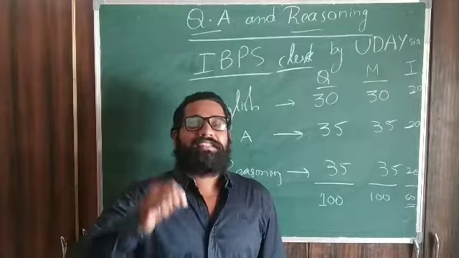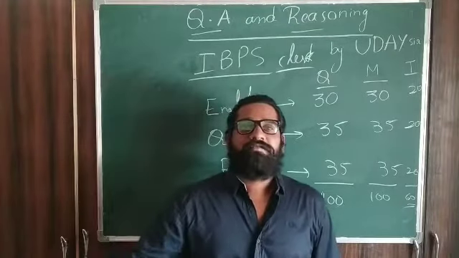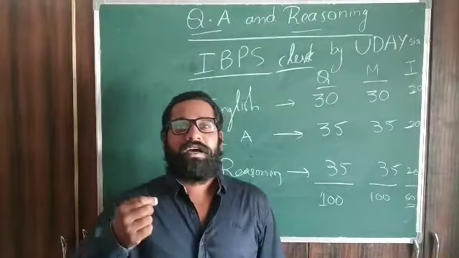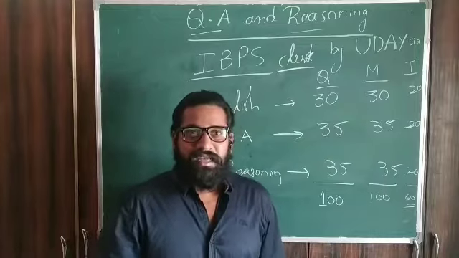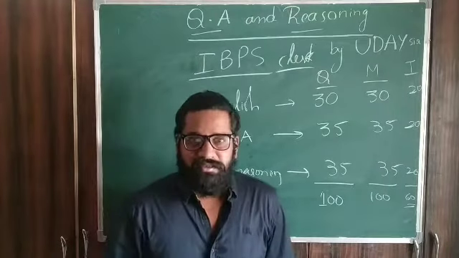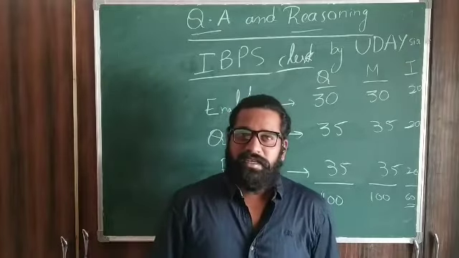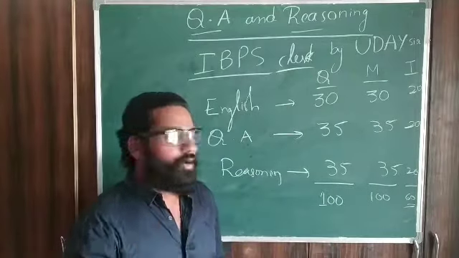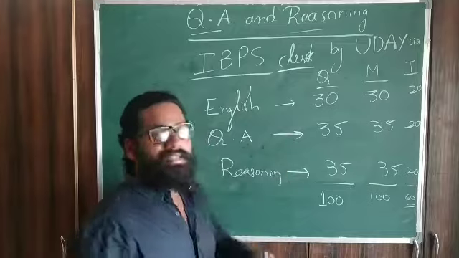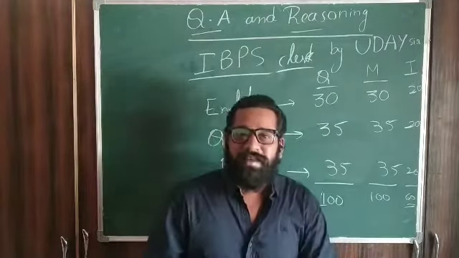If you practice properly, the more marks you write depends on you and your practice. And I will give you many shortcuts. You have never seen that type of shortcuts anywhere. I am going to deal with those shortcuts in quantitative aptitude as well as reasoning.